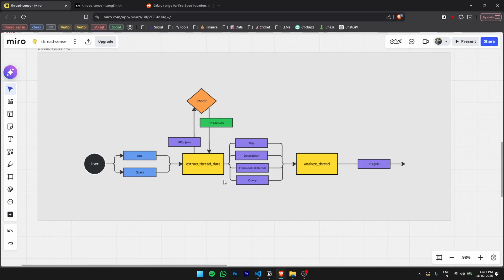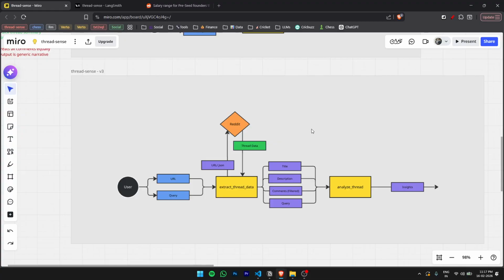So yeah, enough talking. Let's go back to this workflow or this diagram. The first node hits the Reddit data and gets us the thread data, but before hitting it, it is appending a /.json, right? So instead of the user doing it, this is something that we are automating. So we have got all the data, which includes title, description and comments, and now all this data along with the user query is fed into the next node.